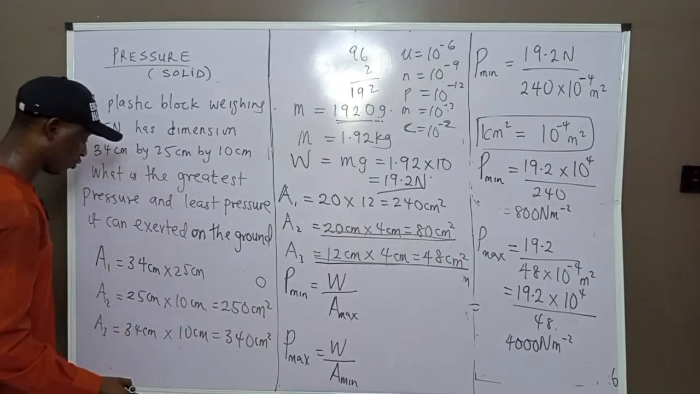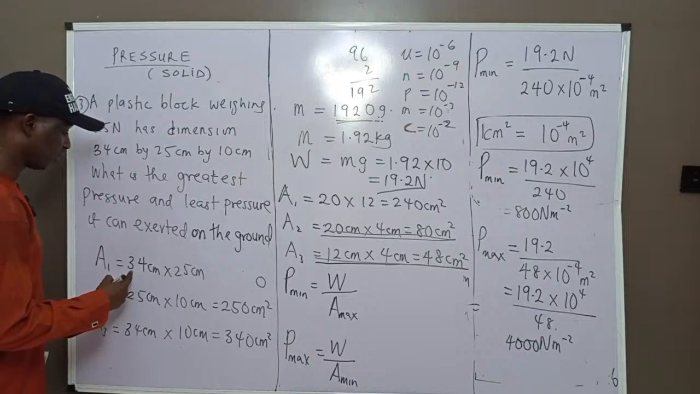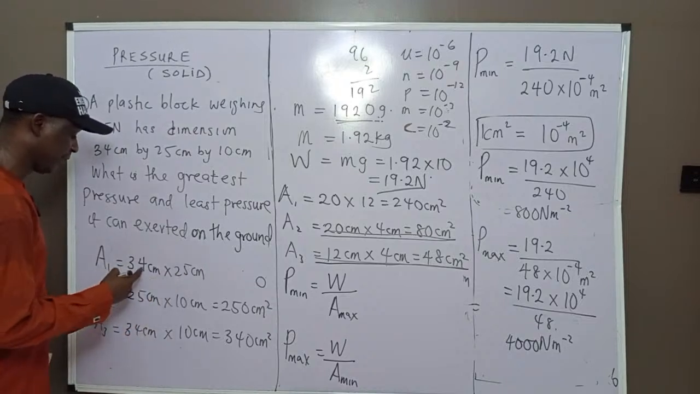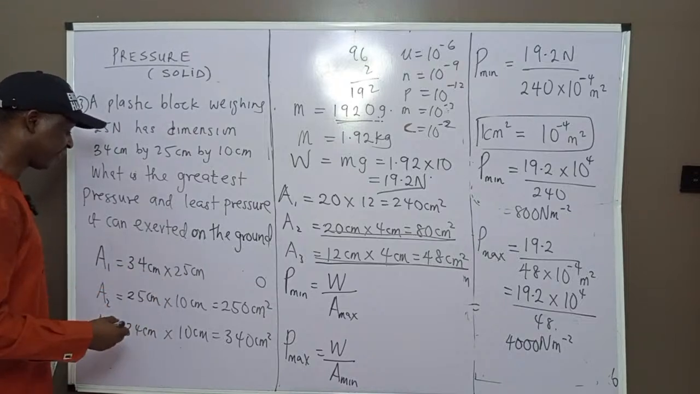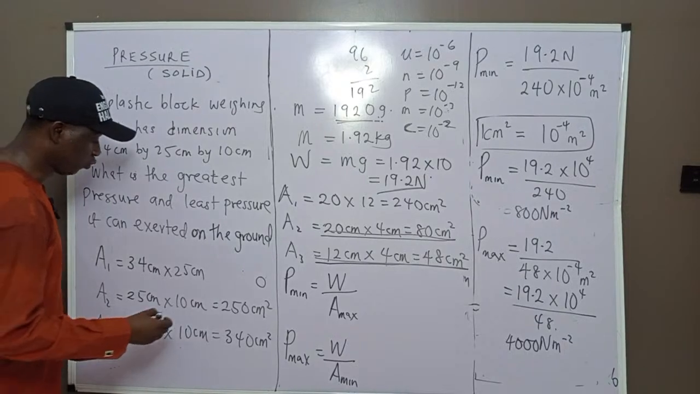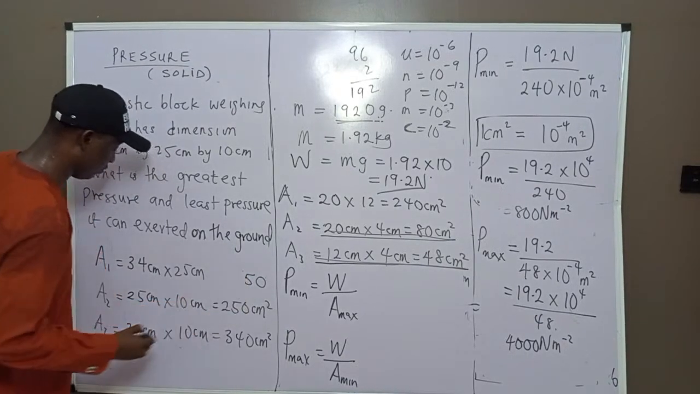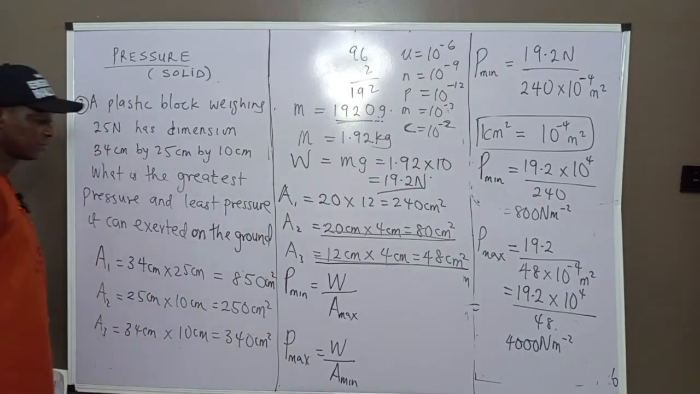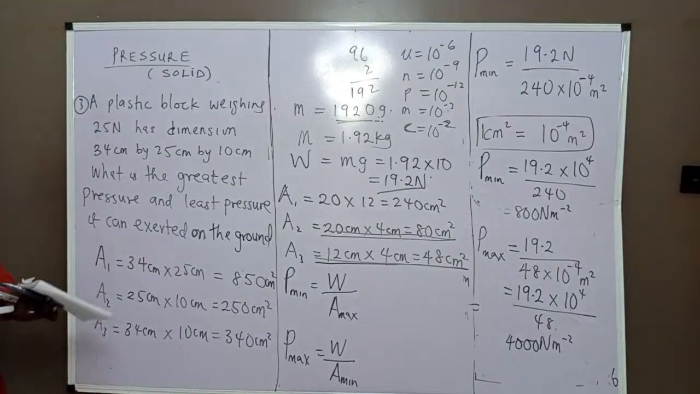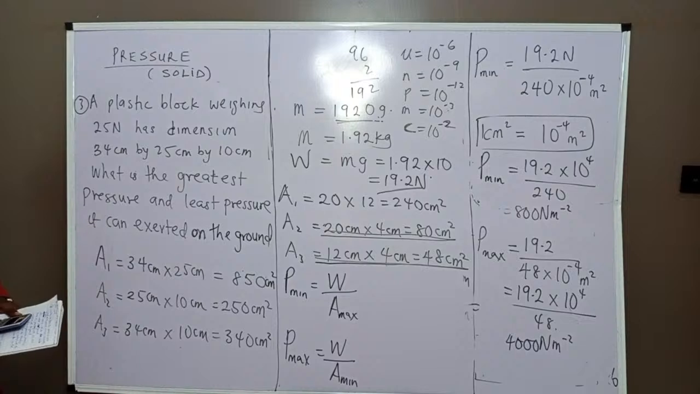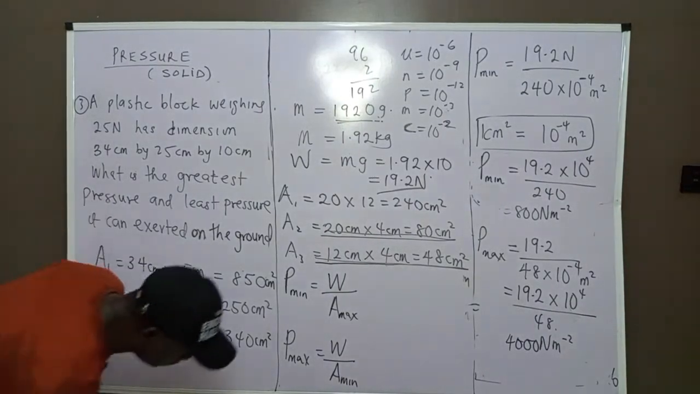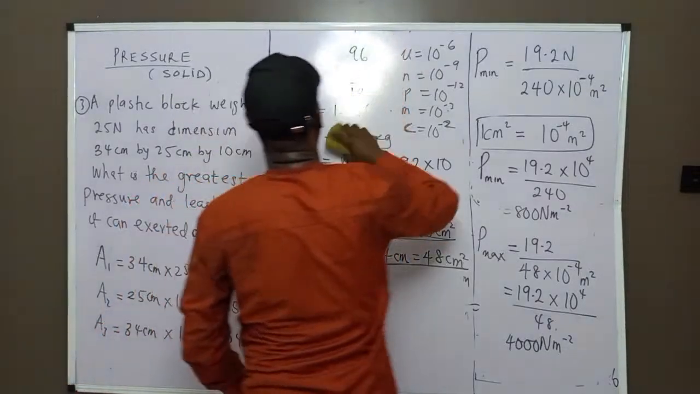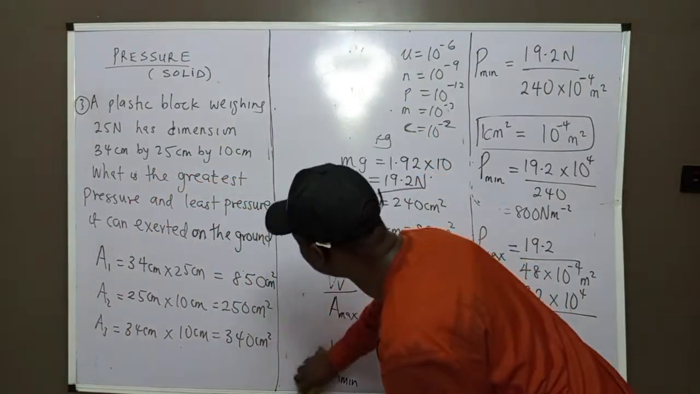0, 2, carry 2. 15 plus 8 gives us 23, plus 2, 25. Carry 2, then 850 centimeter square. That will give us 850 centimeter square. You can confirm it: 34 times 25 is 850. Very correct. Now we have gotten all the 3 areas sharply.